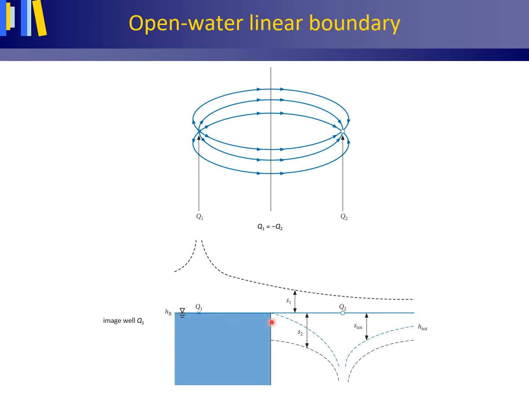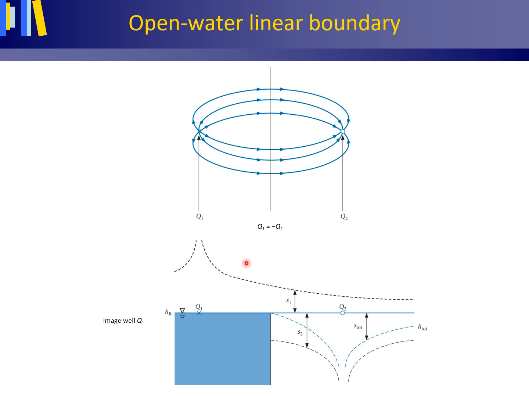Interestingly, this causes a constant hydraulic head equal to the pre-pumping hydraulic head H large R exactly at the midpoint between both wells, as can be seen in this cross-section. From the plan view, it is clear that this midpoint is part of a line with a constant hydraulic head equal to the pre-pumping hydraulic head H large R, and that this line extends in a north-south direction perpendicular to the cross-section.